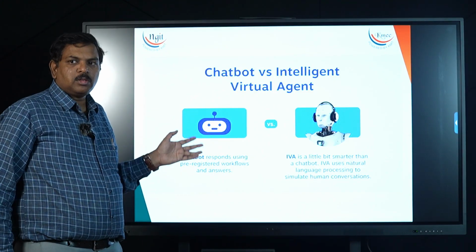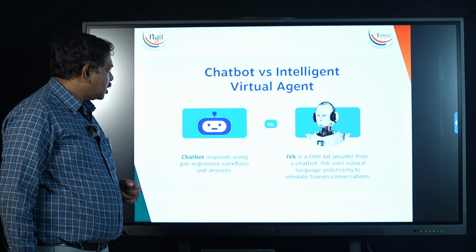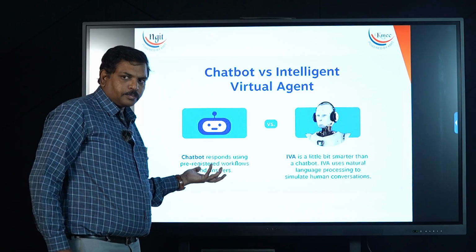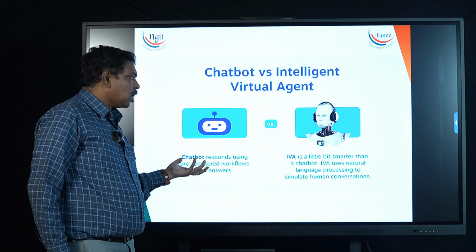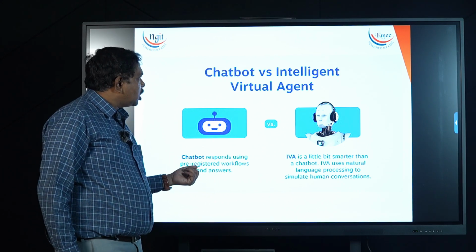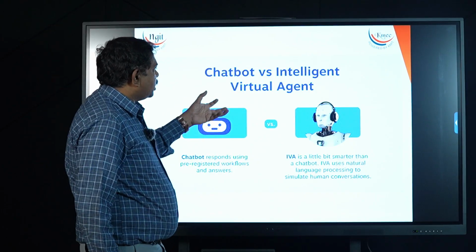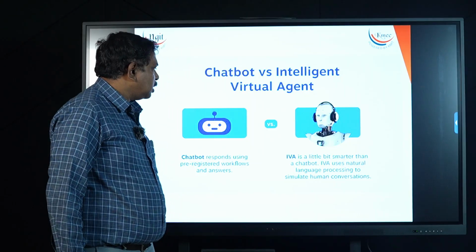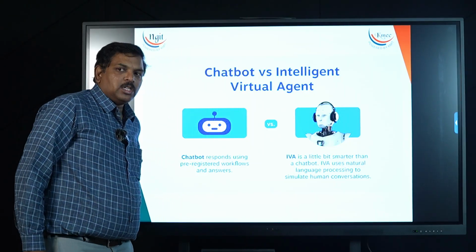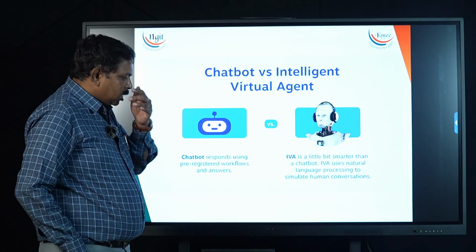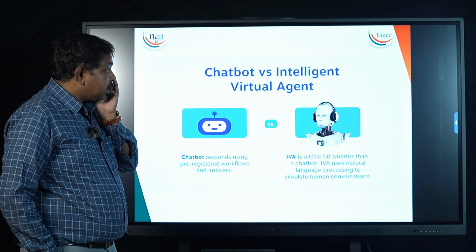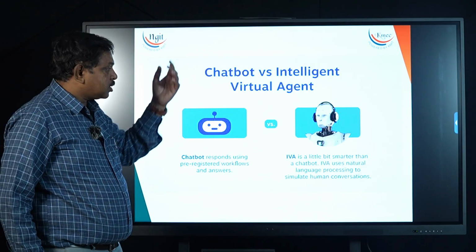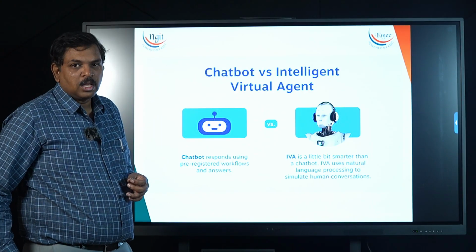There is a conversation between the customer and the user regularly. And now those chatbots, they generate the data for a given query, they give the answers. So now those chatbots are replaced by intelligent virtual agents. So they use natural language processing to simulate human conversation. Sometimes we get customer care calls, we don't even distinguish whether the other person talking on the other side is really a human or a robot.